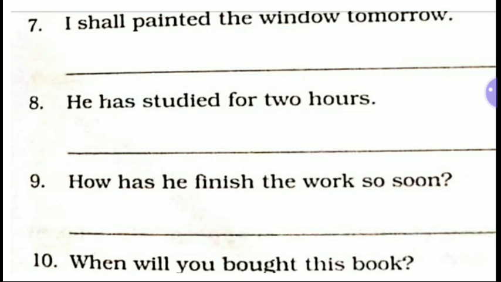Again the same, with shall will, second or third form of verb cannot be used. That's why bought is wrong. You have to underline it and in place of it you have to write buy, which is first form of verb buy. So then the sentence will become, when will you buy this book?